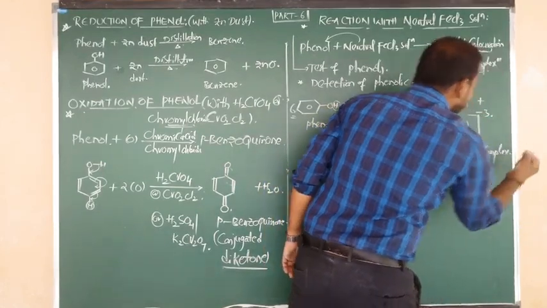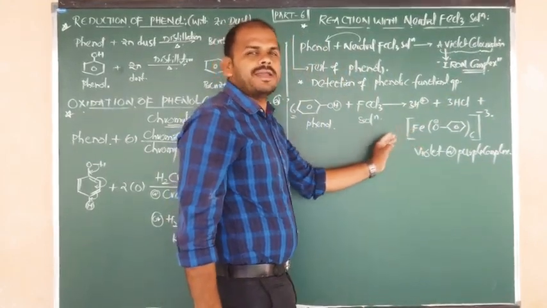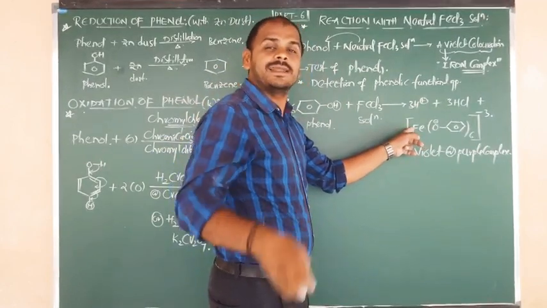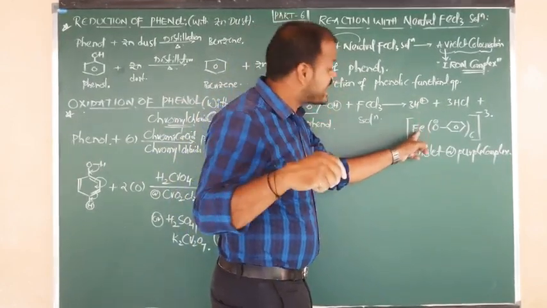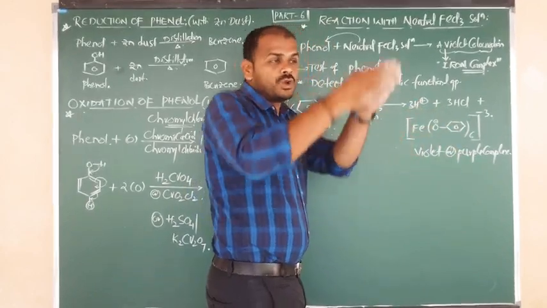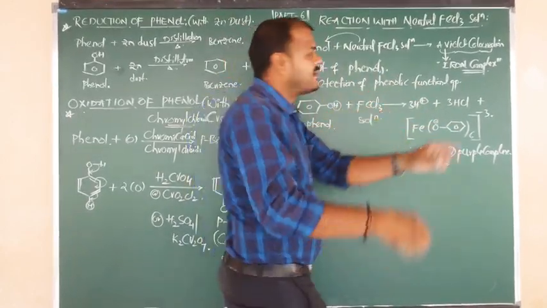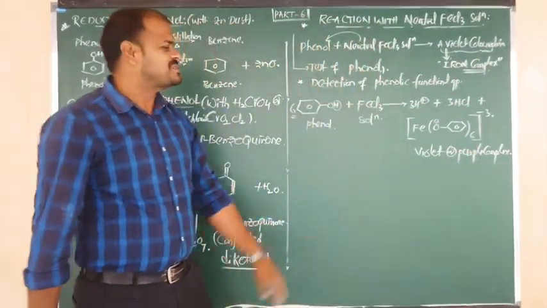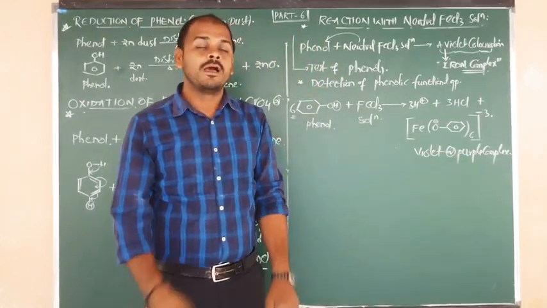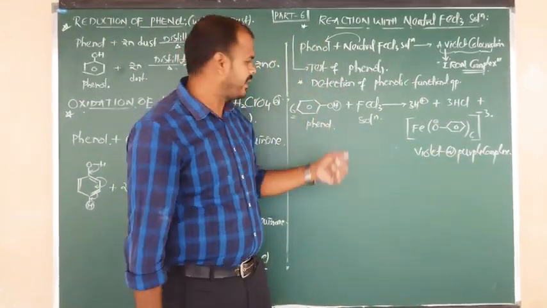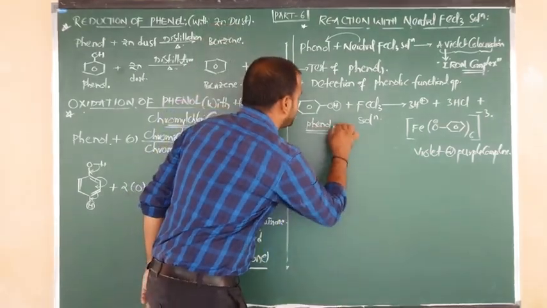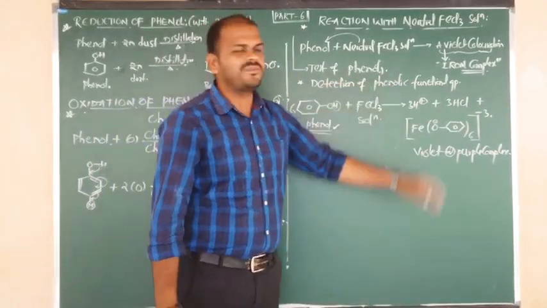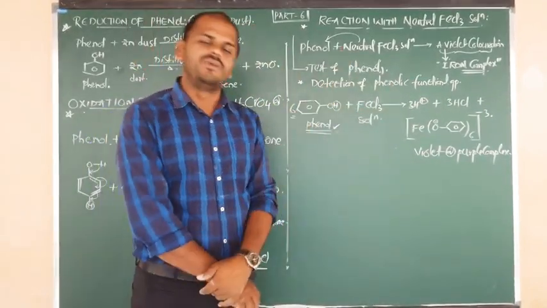Why does this complex exhibit the color? Due to the presence of iron, it has unpaired electrons. The unpaired electrons of iron in +3 condition are responsible for exhibiting the color. And here around the iron, 6 phenoxy groups are there, so it is a bulky complex. So by the formation of the violet or purple color complex, we can confirm that the given compound is phenol. That's why I am saying this is the test for detection of the phenolic functional group, or we can say test of phenols.